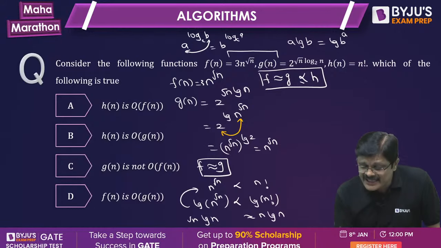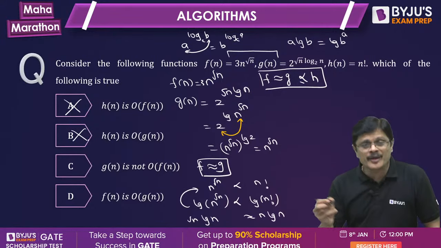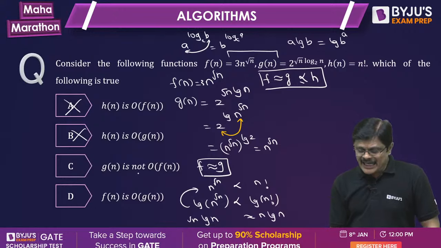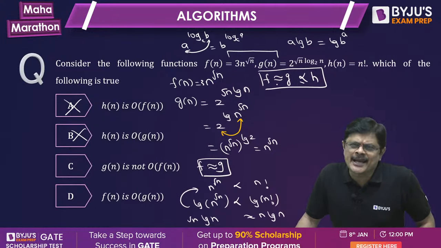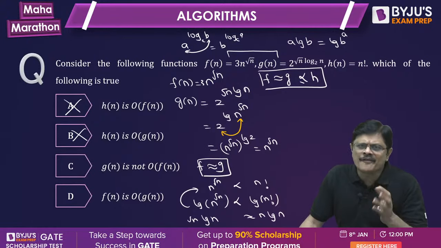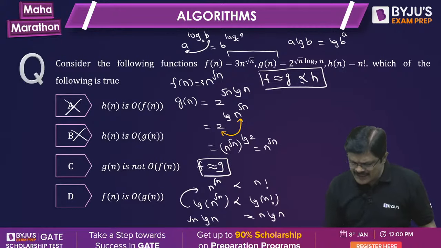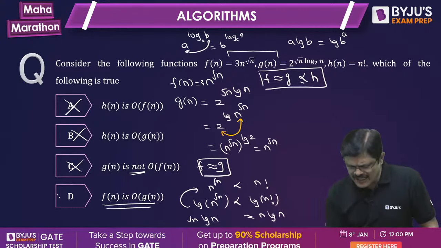H is smaller or equal to Gn is also wrong because of the same situation. Gn is not big O of Fn. When f and g are the same, you can say f is big theta of Gn, f is big O of Gn, f is big omega of Gn. But he is saying not, therefore it is wrong. So what is the correct option? Fn is big O of Gn is the correct option.